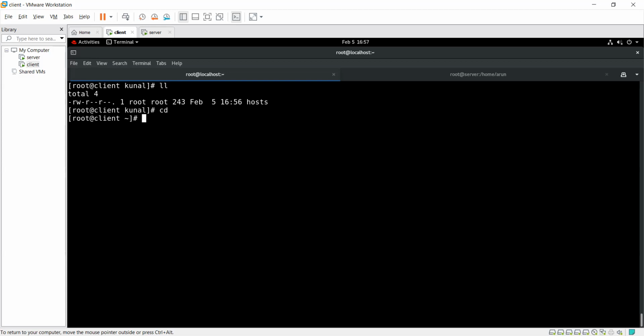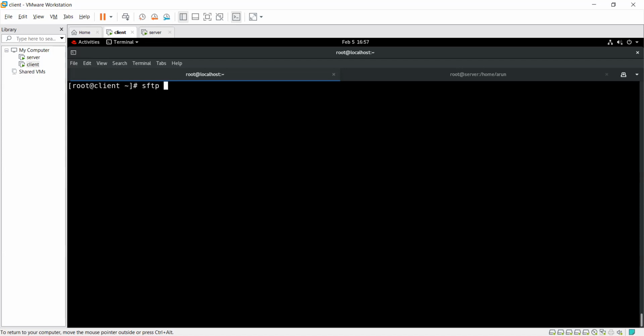Now just do the second thing here. The second thing is SFTP. That's what we call secure file transfer program. How to use it? It looks like SSH, guys. Basically, SFTP looks like SSH. How does it work? I will show you. There it is. SFTP, secure file transfer protocol.